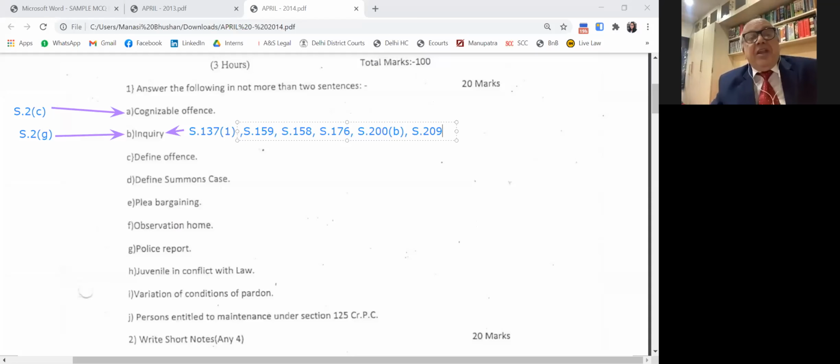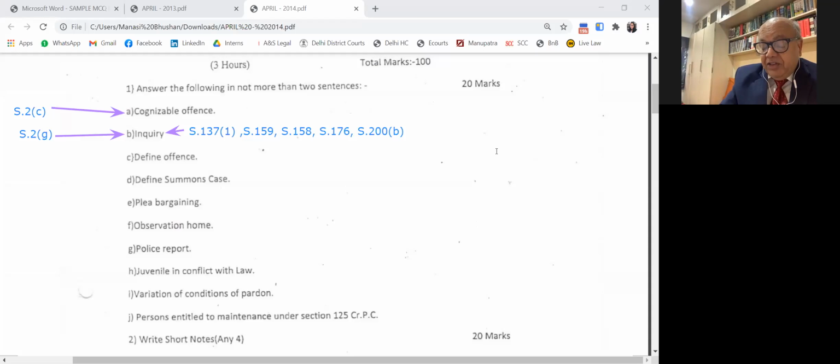Then within what period the inquiry must be completed, you know that. In rape cases, in injuries, the trial should be completed within 2 months. That is, please see the proviso to section 309. That you will find in the proviso. Then section 173 1A says that investigation must be completed as early as possible. It doesn't prescribe any time limit.